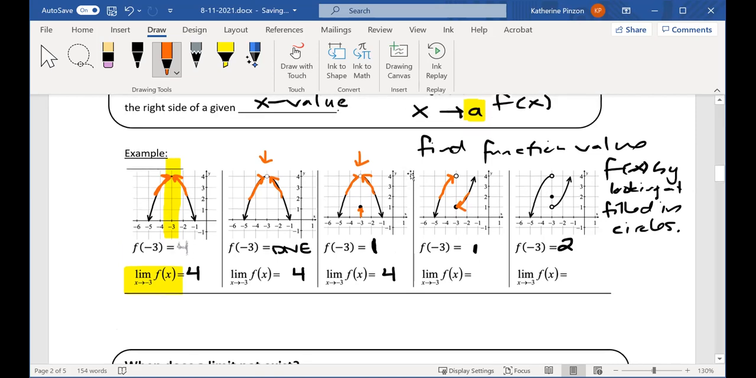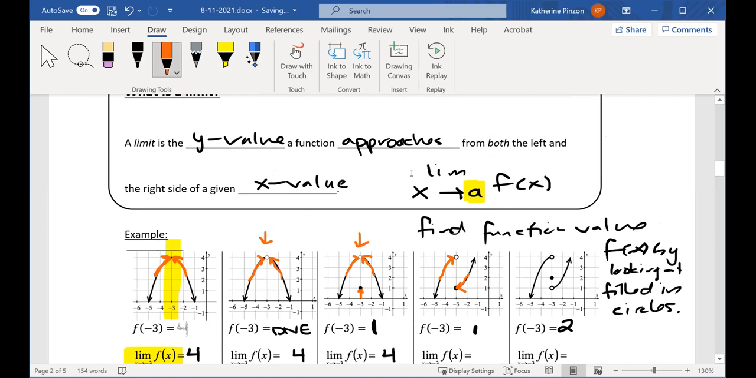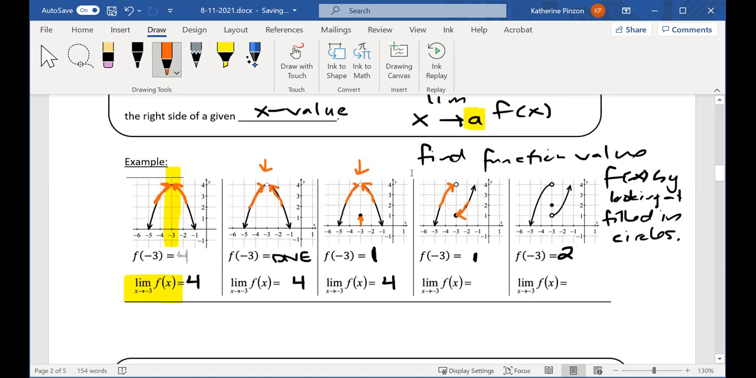Go back to your definition. A limit is the y value a function approaches from both the left and the right side of the given x value. So in this broken graph, because the left side is approaching 4 and the right side is approaching 1, we're going to say that this limit does not exist. Same thing happens in the last one. The left side is approaching 4. The right side is approaching 1. We're going to say this limit does not exist.